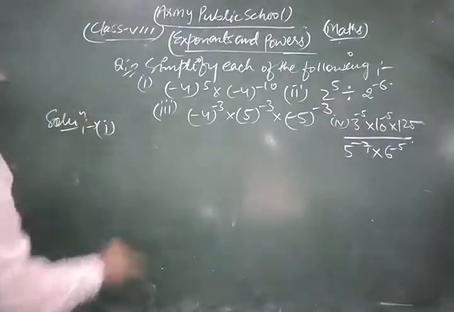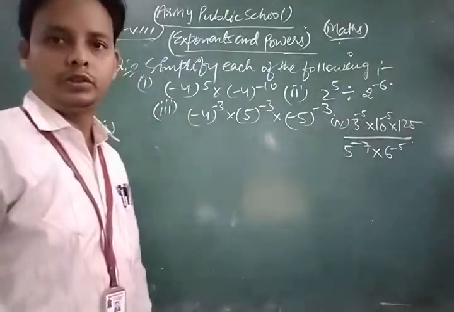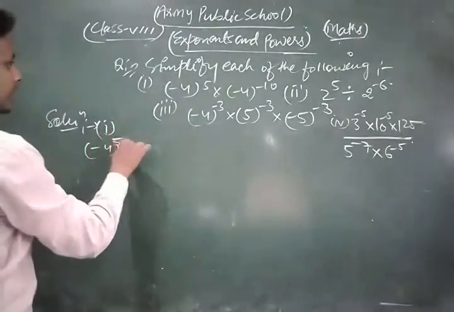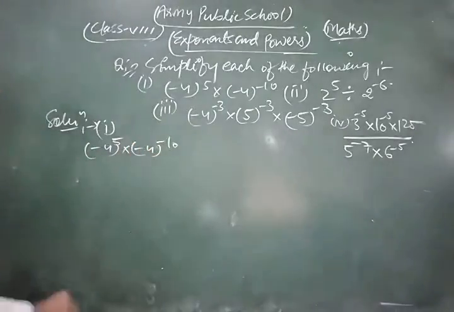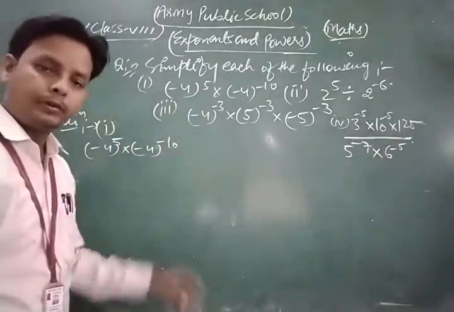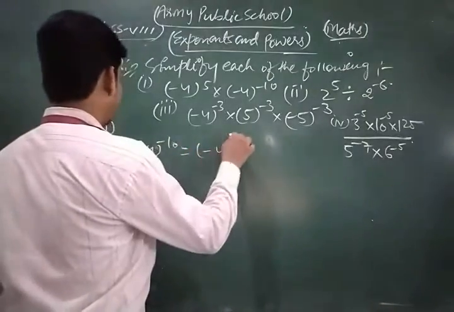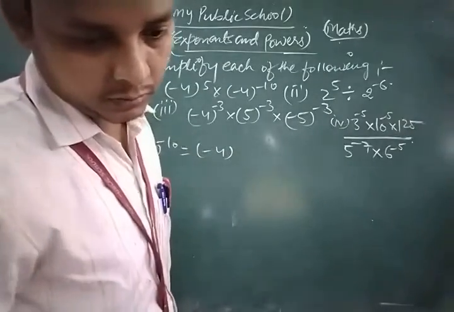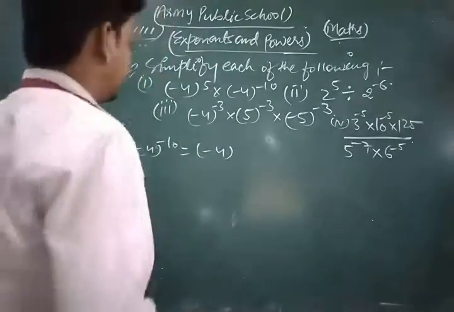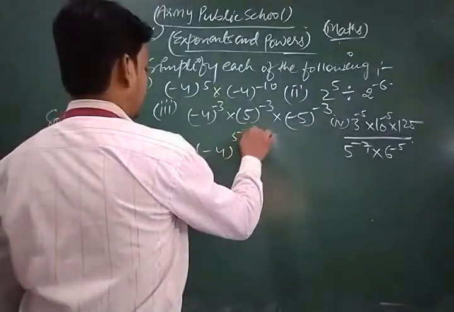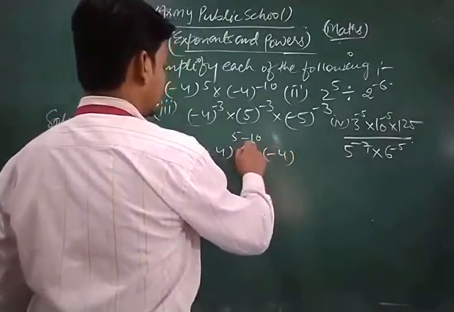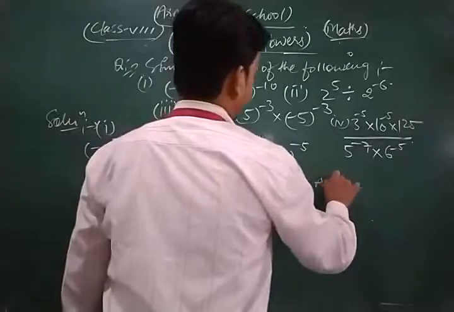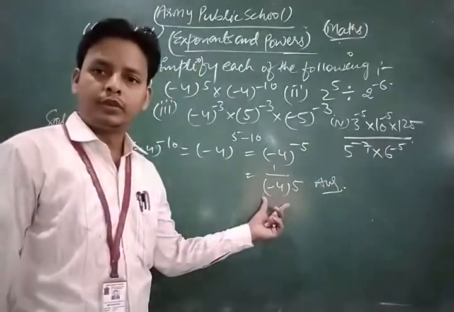So first of all, we take and solve the first part of this question using the laws of exponents. Look, this is minus 4 to the power 5 into minus 4 to the power minus 10. Dear students, look here, the bases are same, so we add the powers. So we can write minus 4 to the power 5 minus 10, that is minus 4 to the power minus 5, or we can write 1 upon minus 4 to whole power 5. This is the required solution. So in this way we can write this.